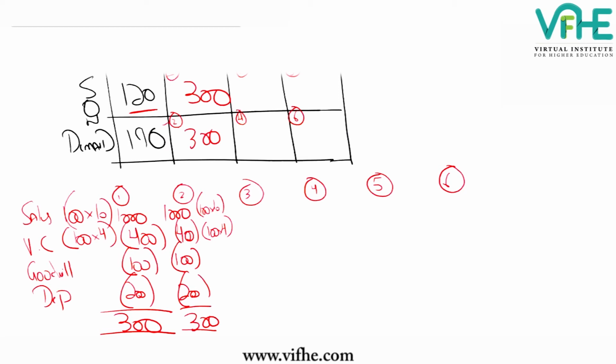Now moving forward, let's come to the medium van. If the company buys a medium van, the capacity of the medium van is 150. Now this is a different situation, because the capacity is 150, but the demand is 120.